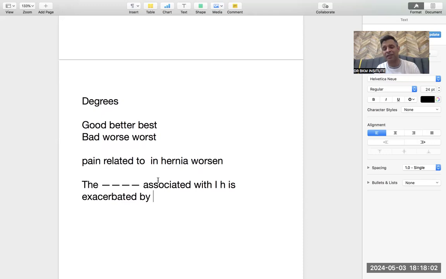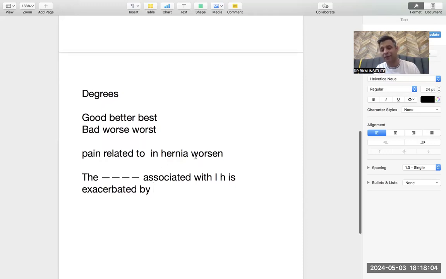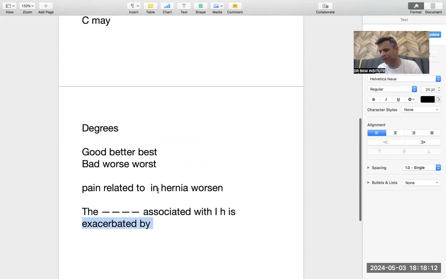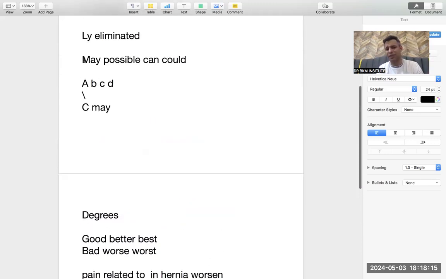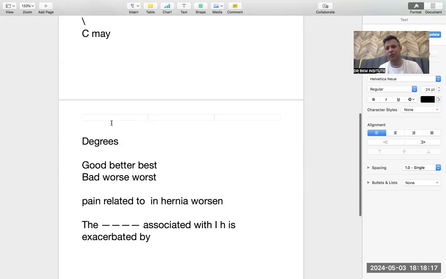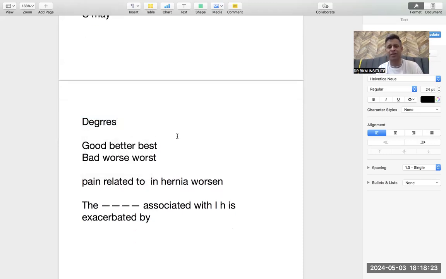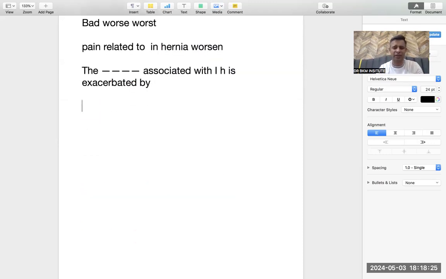But in the second round, please try to relate these words. Worsen means exacerbated. It's getting worse. It's getting aggravated. So that is the point. That is the importance of degrees. So yeah, options like may, might, can, could are very important to be noticed, but please try to understand. Don't do it blindly. Then degrees are very important. Then again, the most important thing, that is what I created this lecture for, active and passive.